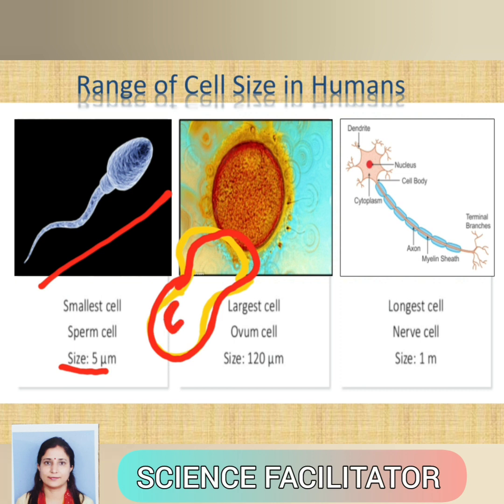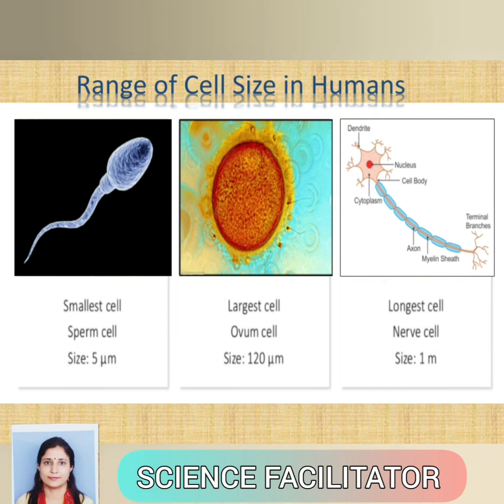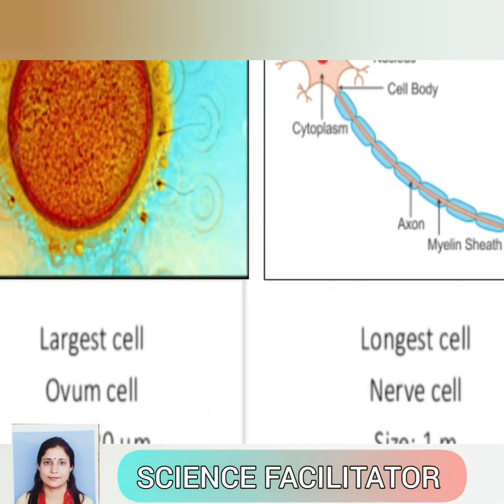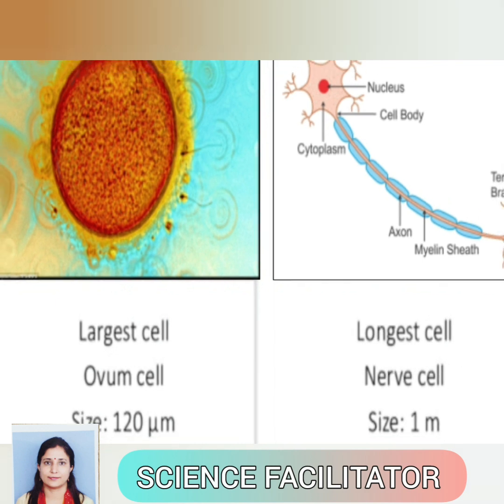They have a size of about 5 to 7 micron, and the largest cell in the human body is the ovum that has a size of about 120 micron, near about 0.1 millimeter. And the nerve cells are very long cells, so we can say the longest cells in the human body are the nerve cells, which have a size of near about 1 meter. So these are the longest cells in the human body.